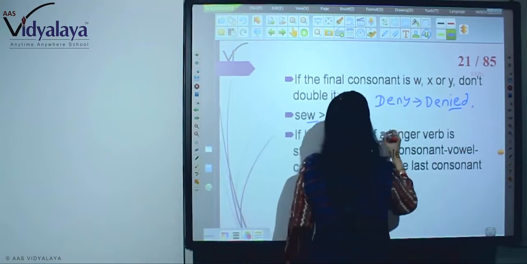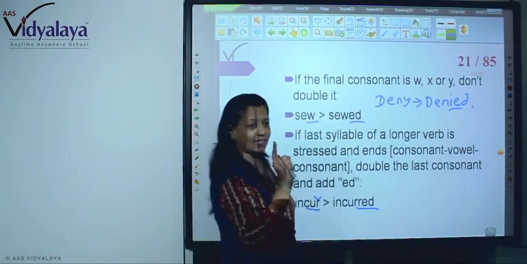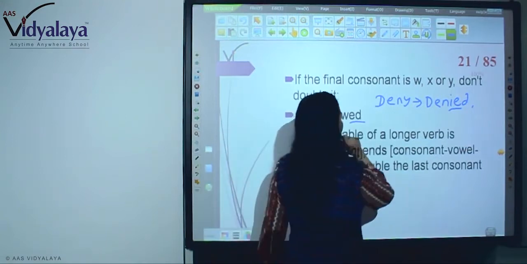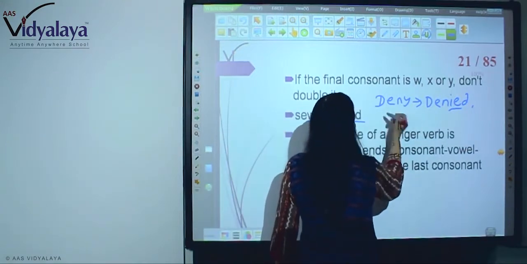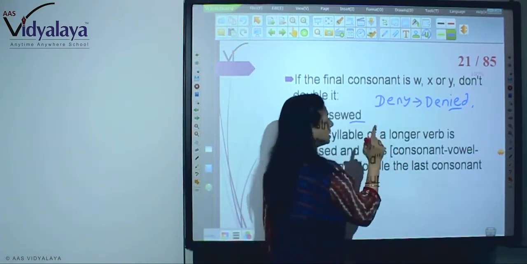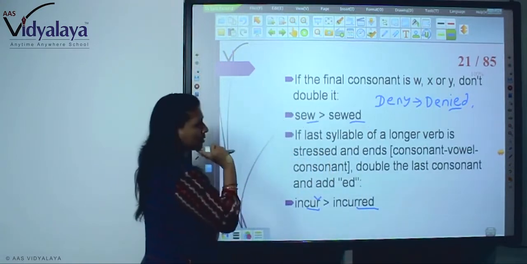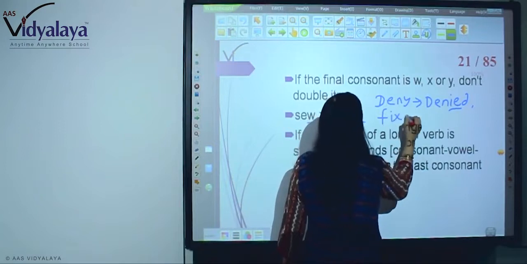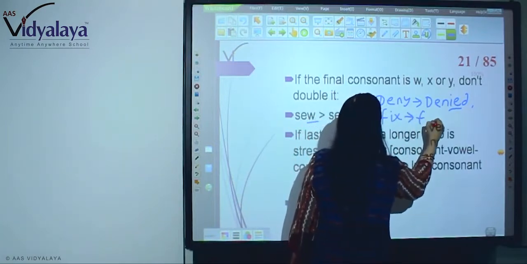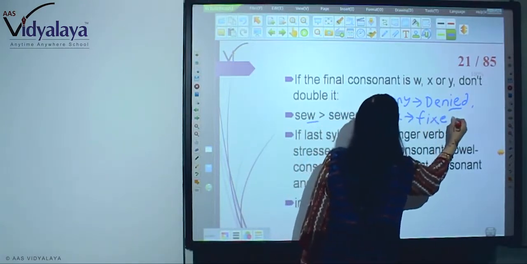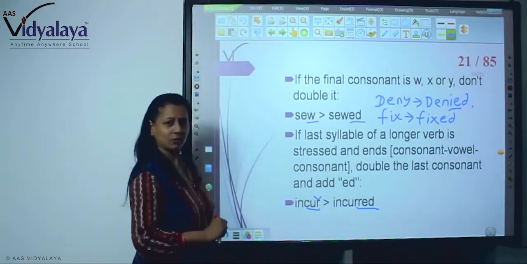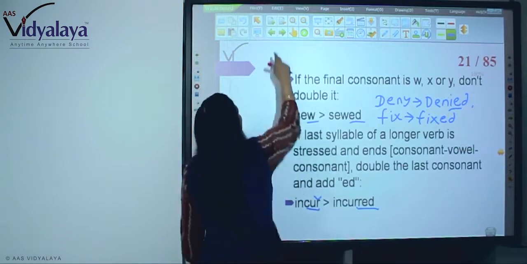If there is cry, then cried. Now with X, we can write fix. So fixed. You don't have to double the consonant. It will be fixed. Right? So in this way you have done this.